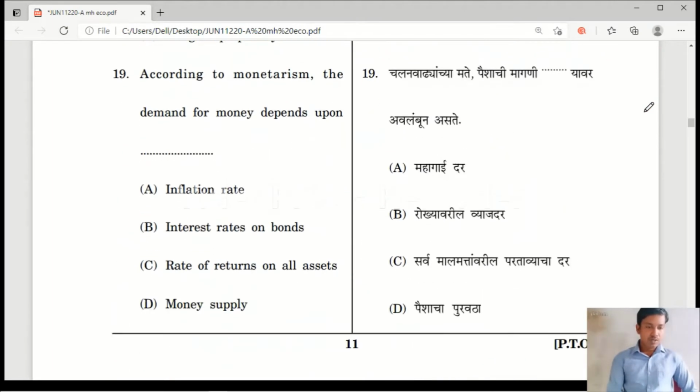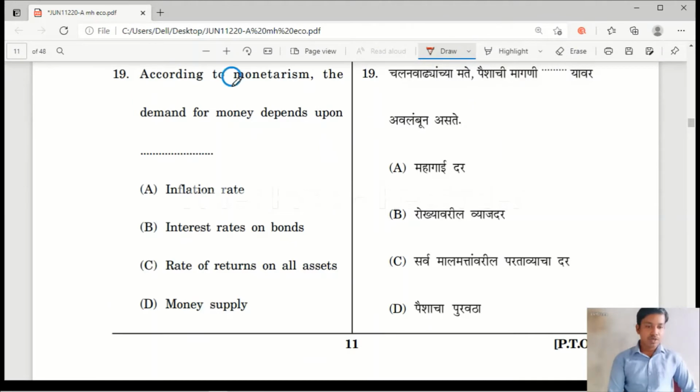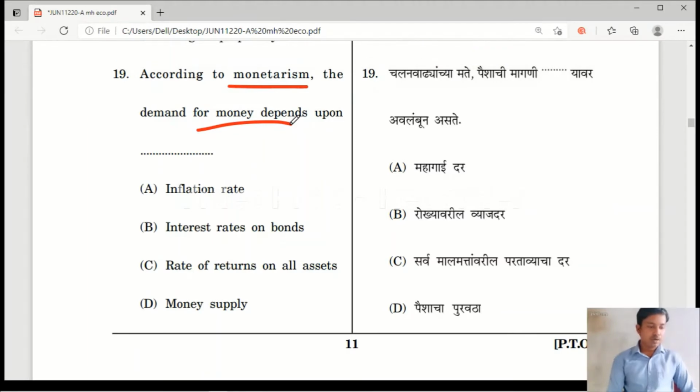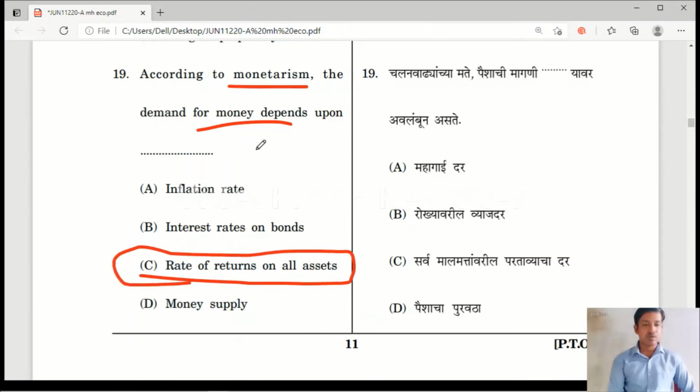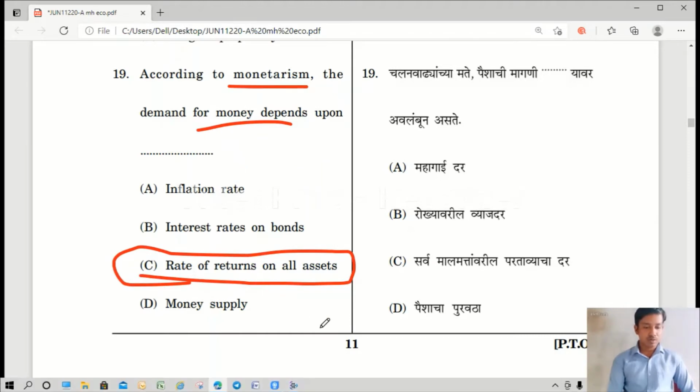Question number 19. According to monetarism, the demand for money depends upon: inflation rate, interest rate on bonds, rate of returns on all assets, money supply. Here the right answer is option C, rate of returns on assets. According to monetarists, demand for money depends on rate of returns on all assets.